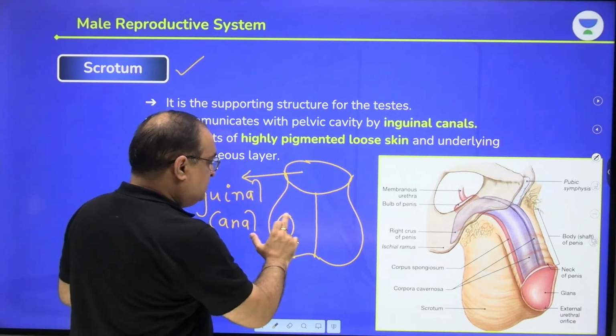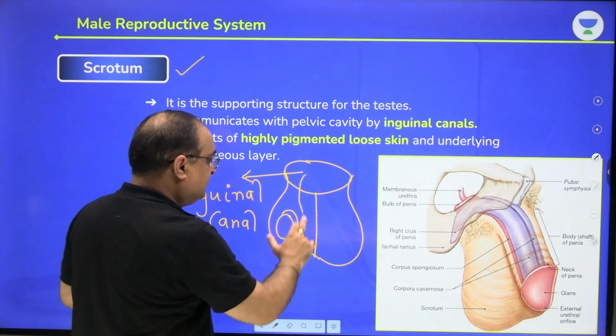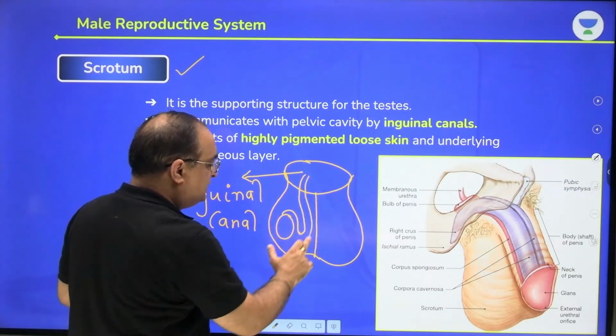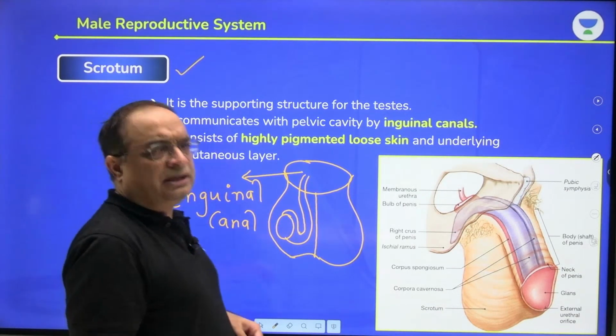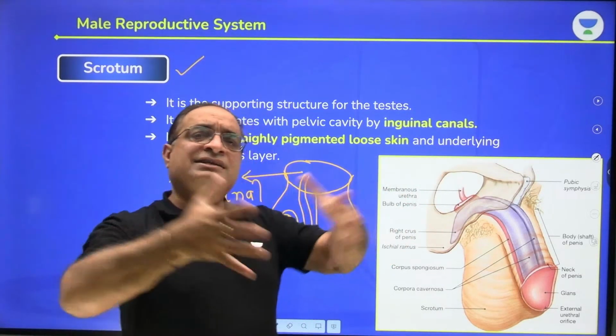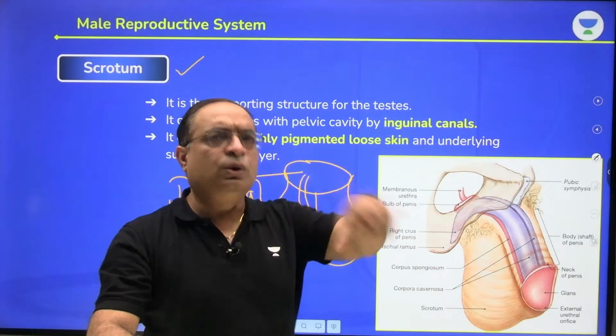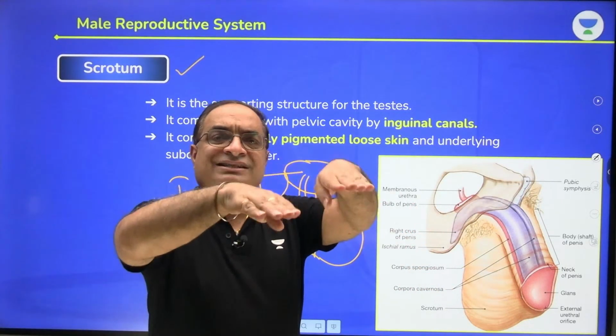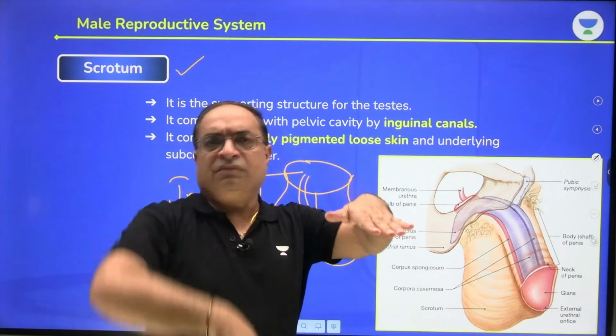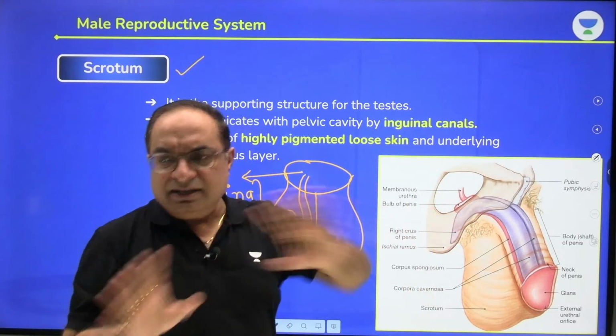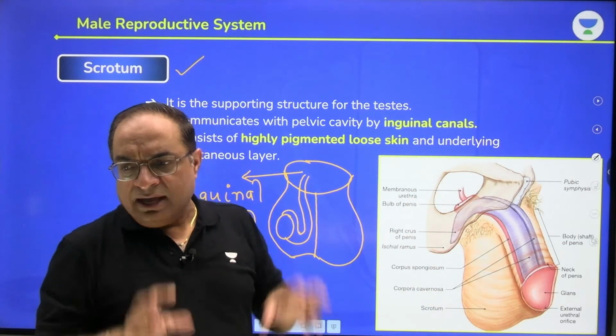There is a slight difference in the position of the right and the left testes. The left testis hangs slightly lower than the right, so that when both the legs are very close together, the testes should not get crushed. But there is no hard and fast rule. Both testes can be at the same position, or even the right could be hanging down. It doesn't affect the sperm production in any way.